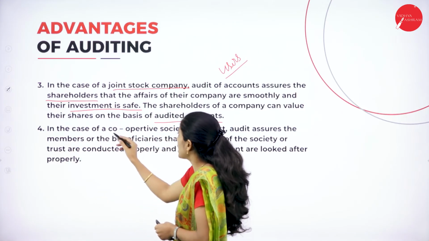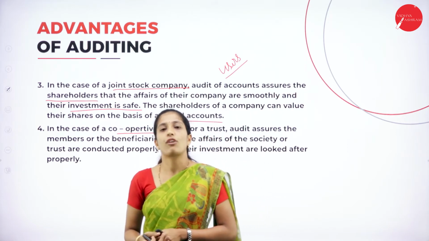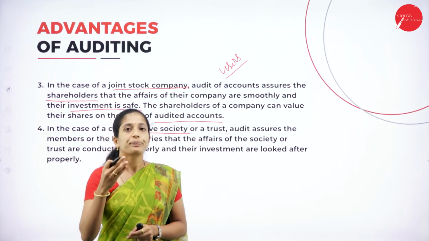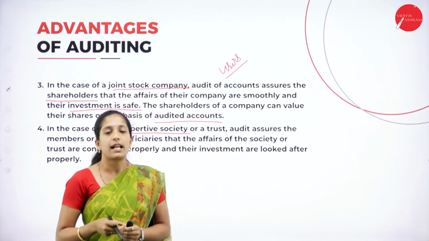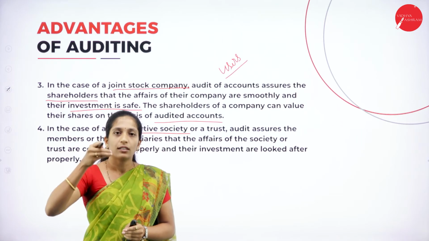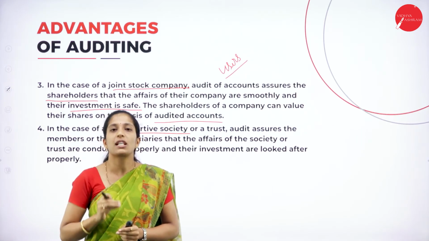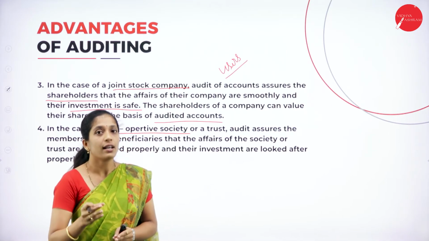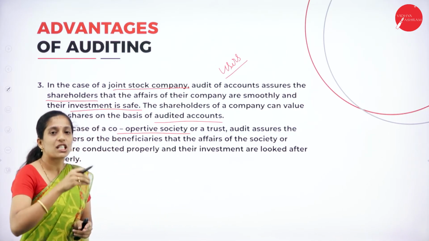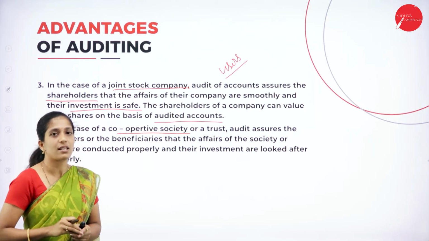And the next one, in case of cooperative society. So how does it help in case of cooperative societies? In a cooperative society, if the auditing process is done, then we will come to know whether the funds received from outsiders are used in a proper way or not, and whether the services provided by the cooperative society are reaching the customers or not.